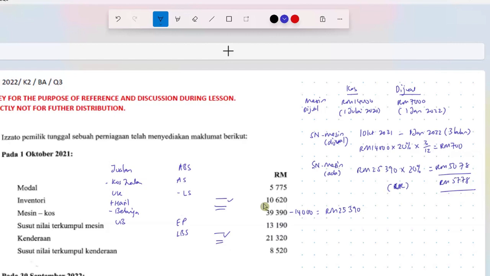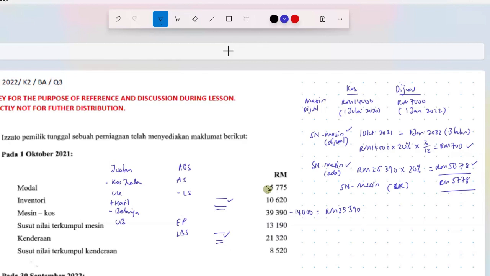This is about susut nilai for the year, right? This machine, although before disposed, it was used for 3 months. Depreciation for the 3 months. This is the machine still in use throughout the year. The depreciation for those machine used for the full 12 months. So this is susut nilai machine in the account Untung Rugi. Susut nilai machine to record as belanja in Untung Rugi.